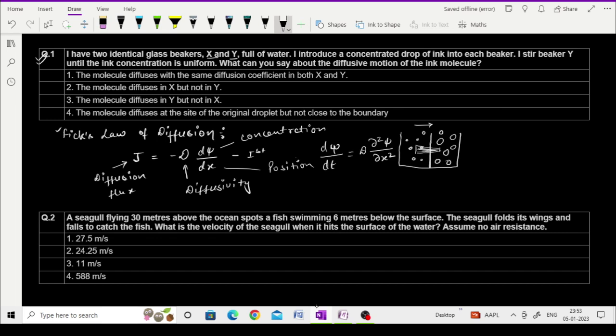This is Fick's second law. The first law says that the diffusion flux is the negative of diffusivity times the concentration gradient, giving the relation between diffusion flux, concentration, position and diffusivity.